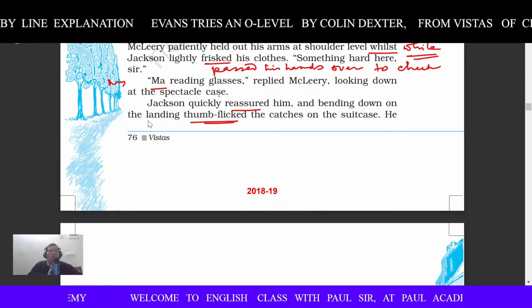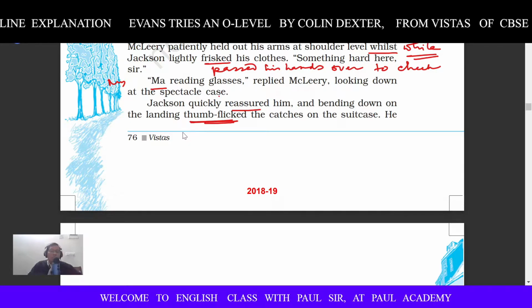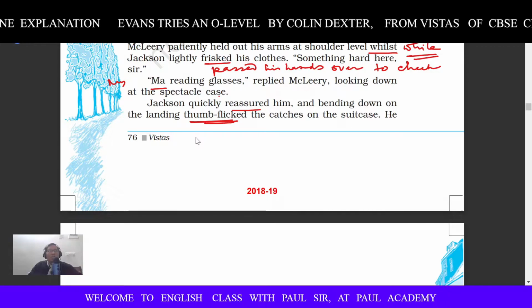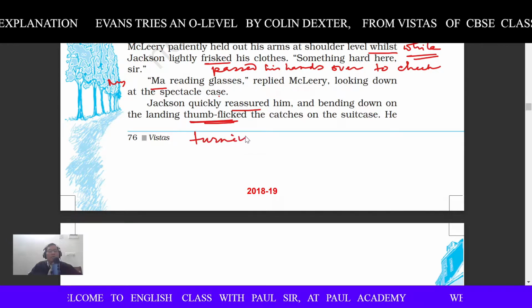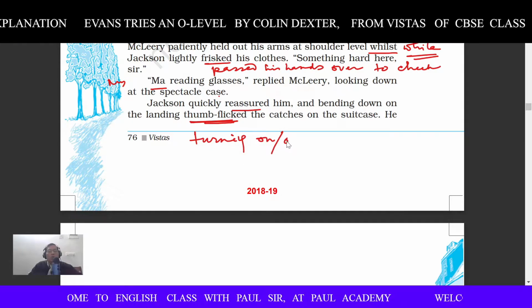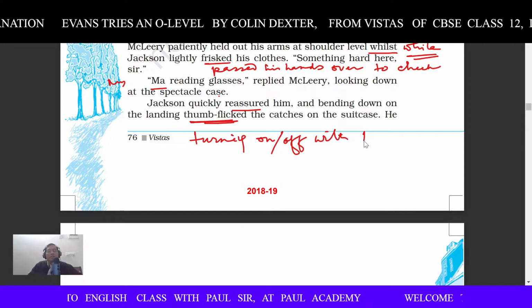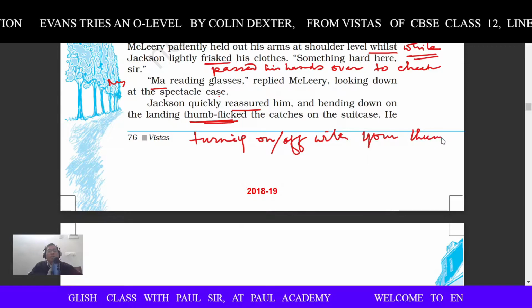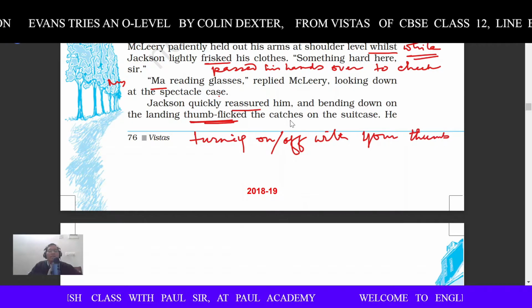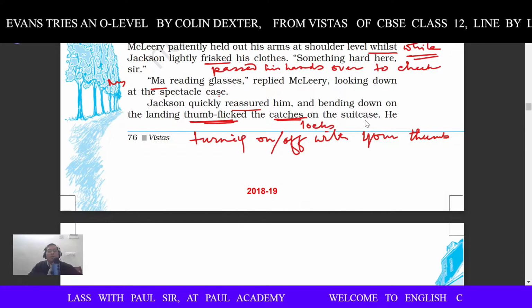And bending down on the landing, thumb flicked. What is the meaning of thumb flick? It means when you turn something on or off with the help of your thumb. T-U-R-N-I-N-G, turning on or off with your thumb, T-H-U-M-B, thumb. Okay, so thumb flick. The catches means the locks, L-O-C-K-S, locks on the suitcase.